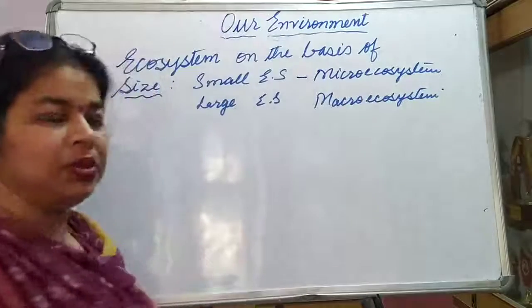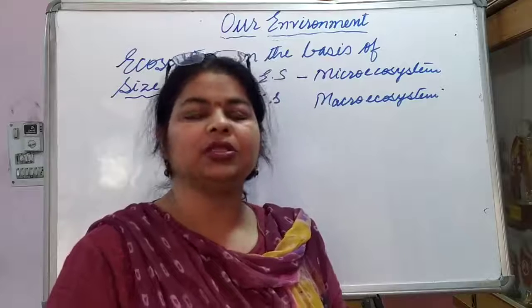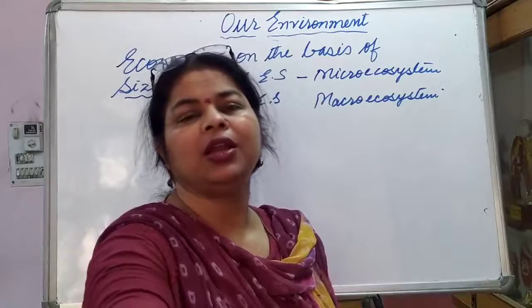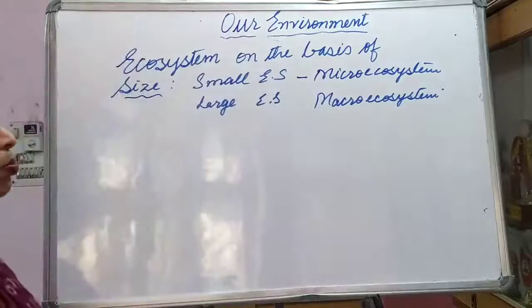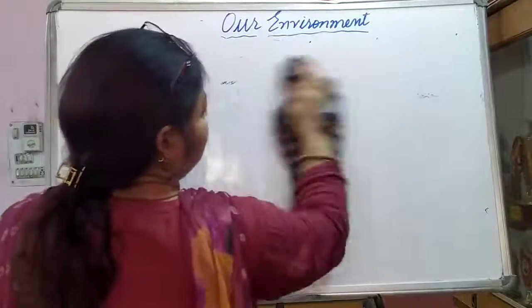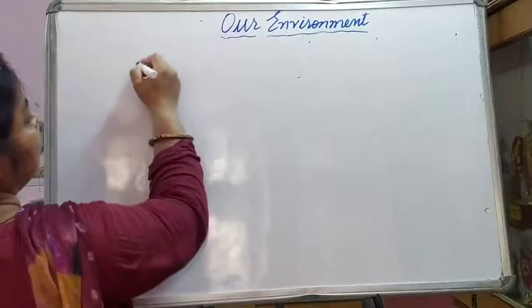Okay, so examples. The question can be asked on the basis of their size, on the basis of their duration, or on the basis of their nature. Now let us come to the next concept, and that is the components of an ecosystem. What makes the ecosystem? Like in the beginning of this chapter, we had learnt about it.